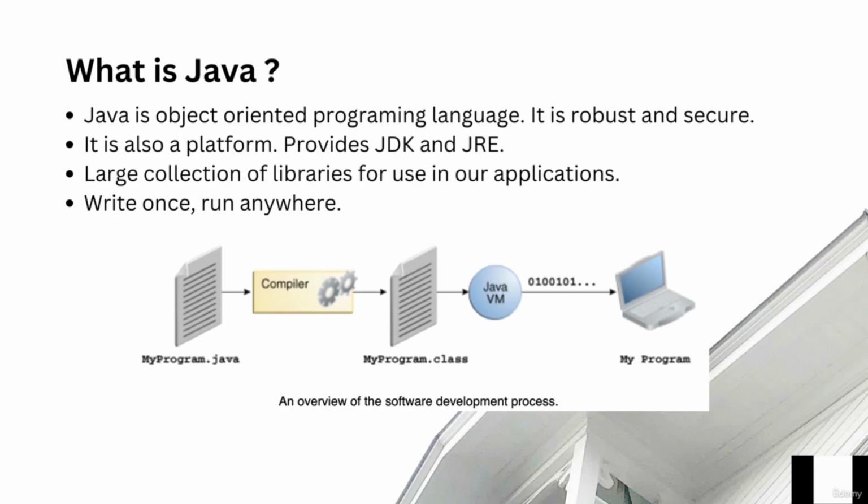JVM runs the program. So when you compile the program once, it converts into .class files, and now that .class file can be run on any operating system with the help of the JVM available for that operating system. JVM is available for Linux, Windows, Solaris. So in that sense, Java is truly a write once, run anywhere system.